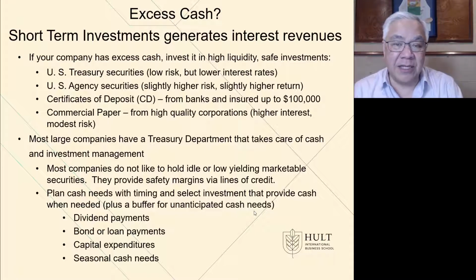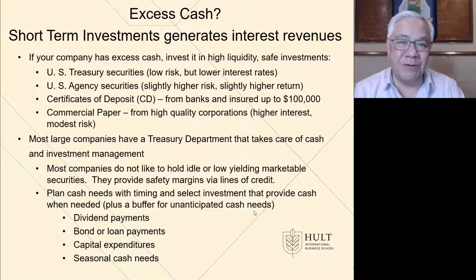And when we look at cash needs, we'll look at some lumpy, if you will, requirements. Dividends. Dividends are paid typically every 3 months. So we want to make sure that come dividend day, we have enough cash. Bond or loan payments. We saw that bond payments are typically every 6 months. So we want to make sure that we don't get in default and miss a payment to our bondholders. Next are capital expenditures. As again, we saw in the cash budget example, there may be some projects that you've approved that will have large blocks of cash moving as we buy new equipment, buy land or buildings, things of that sort. And finally, there are seasonal cash needs.